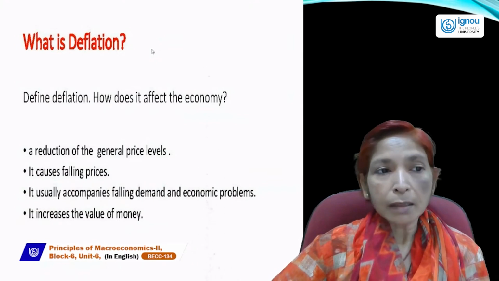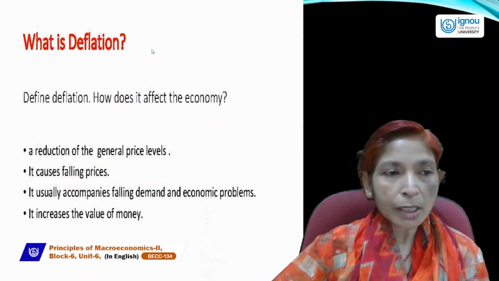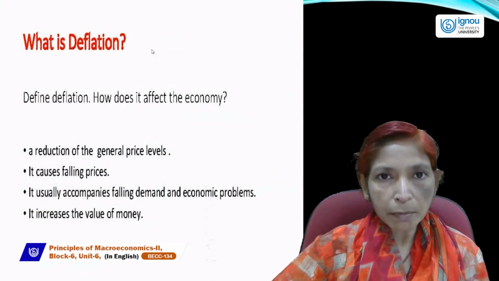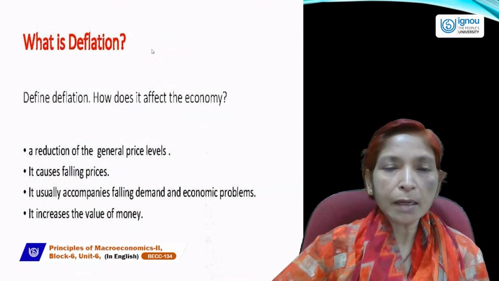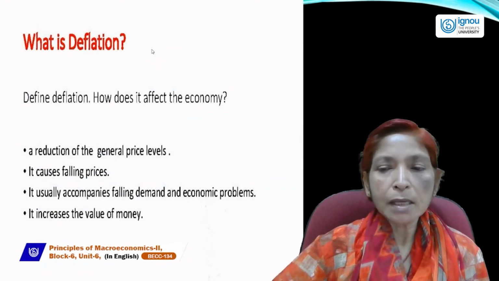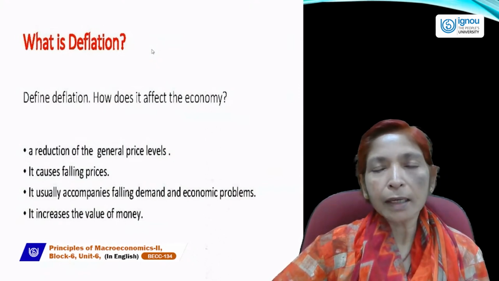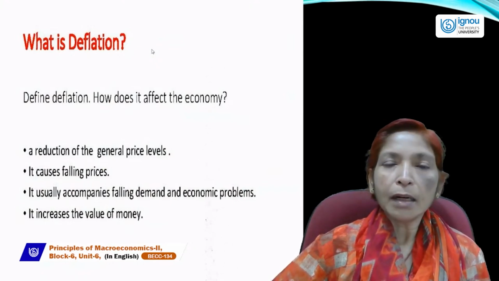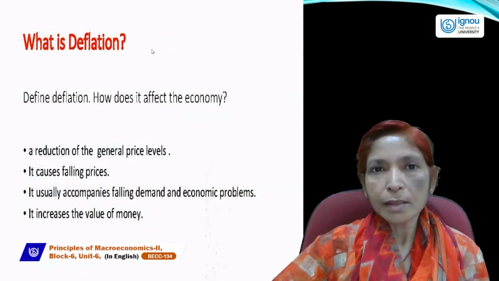But in India, the population is very large, and India is the second most populated country in the world. Here aggregate demand always remains higher than aggregate supply. So in India, inflation always occurs.